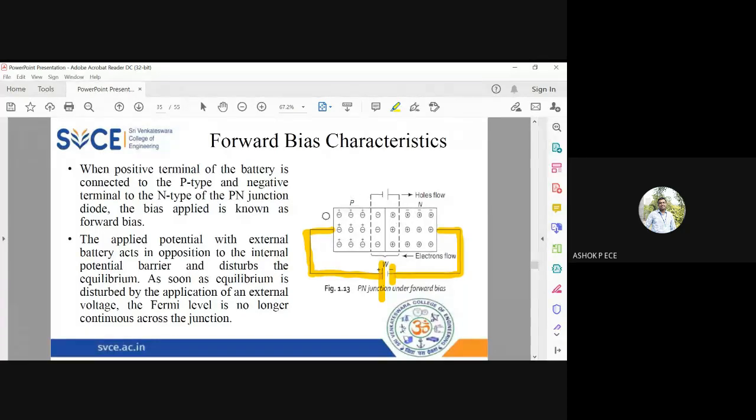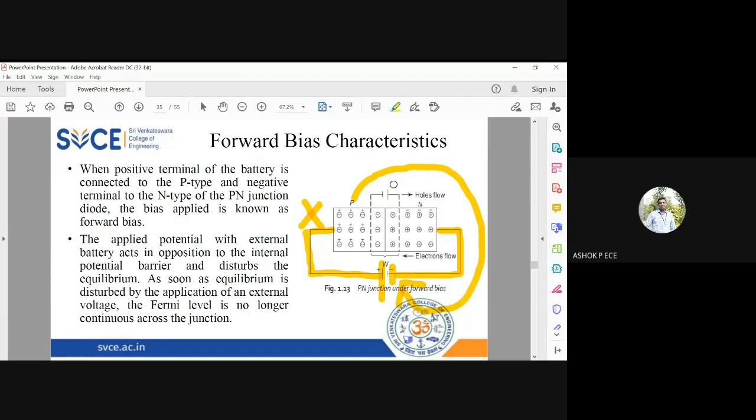So where will the holes try to go? The holes cannot come this side because they experience a strong repulsive force. So the only possibility is they have to cross this barrier potential and reach the negative of the battery. That is the only possibility you have. But for crossing this barrier potential, you need energy. That energy has to be supplied from the battery.